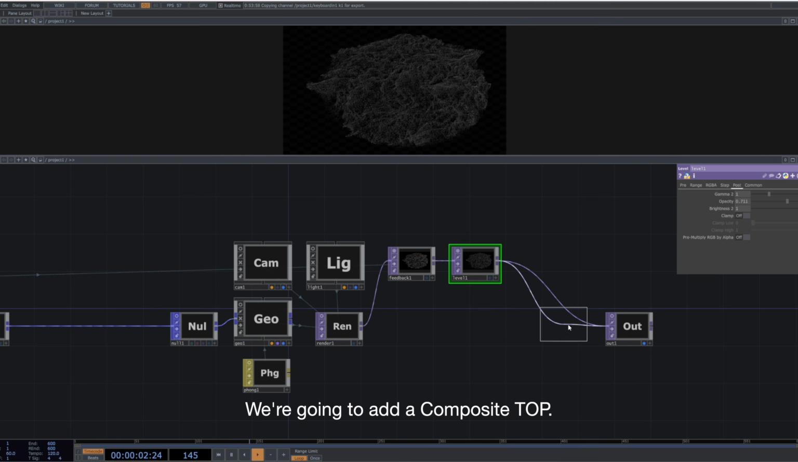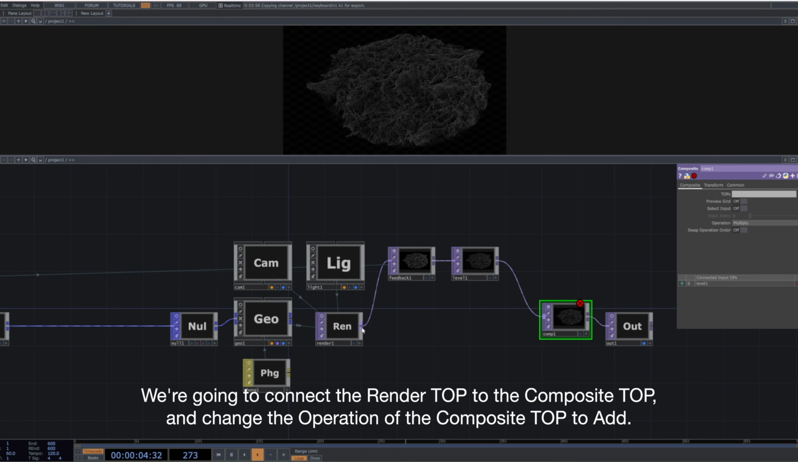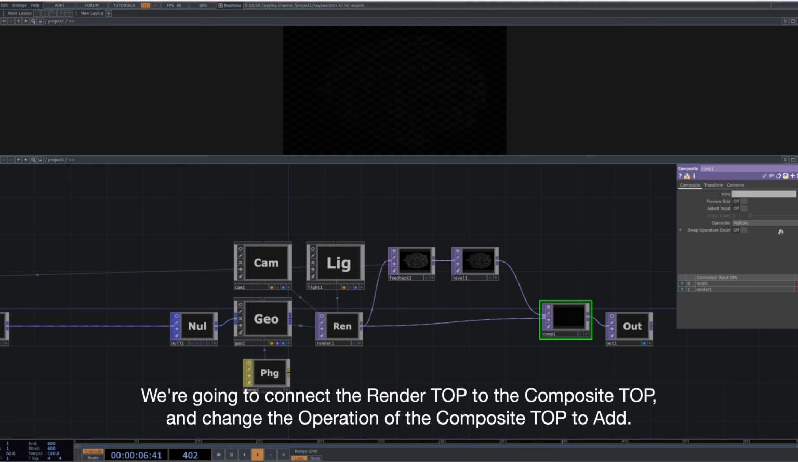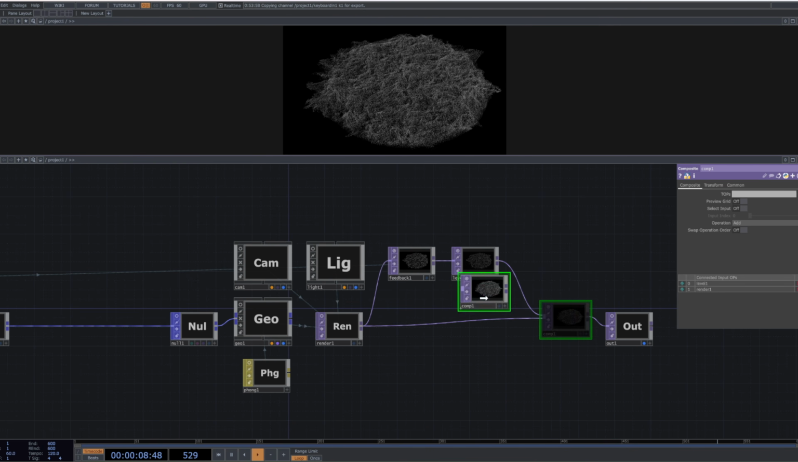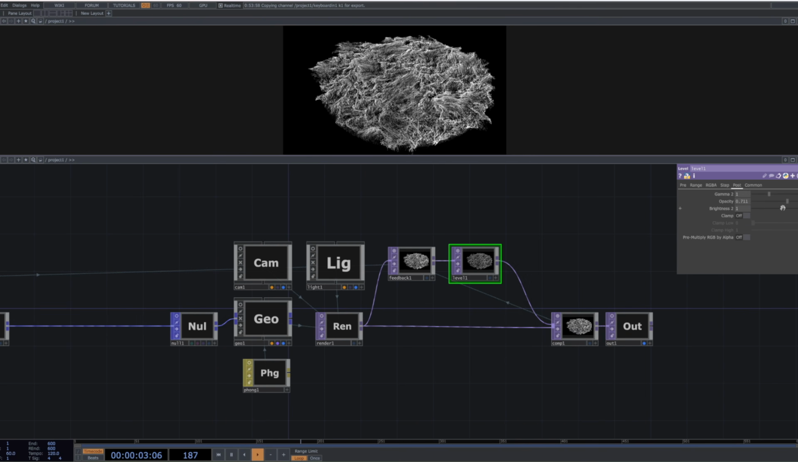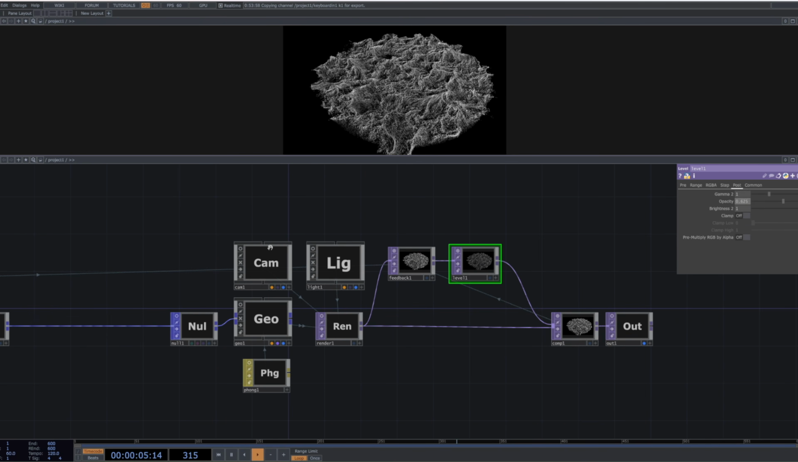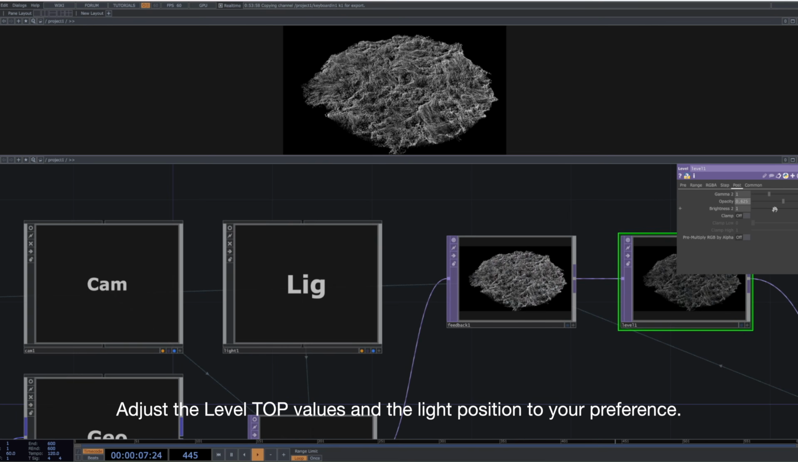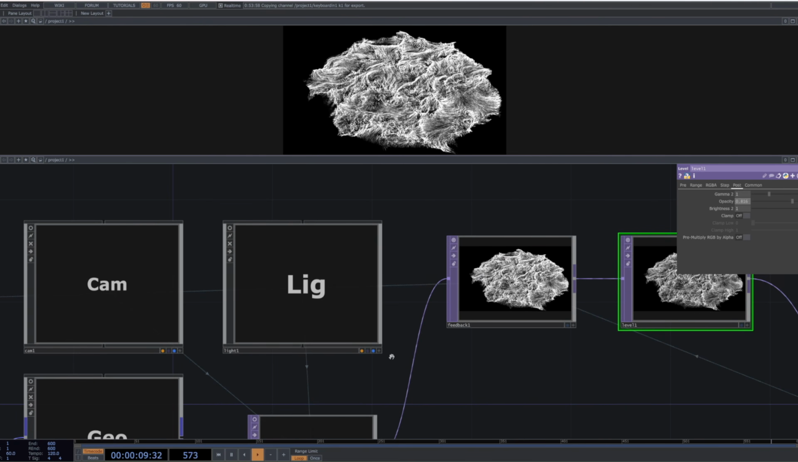We're going to add a composite TOP. We're going to connect the render TOP to the composite TOP and change the operation of the composite TOP to add. Drag and drop it onto the feedback TOP to create a feedback loop. Adjust the level TOP values and the light position to your preference.